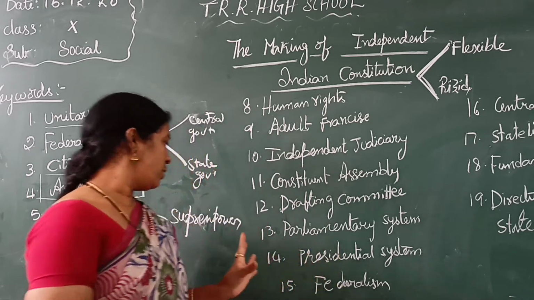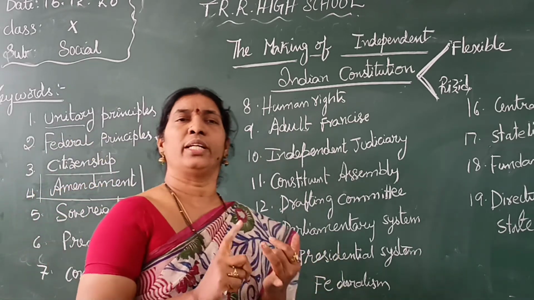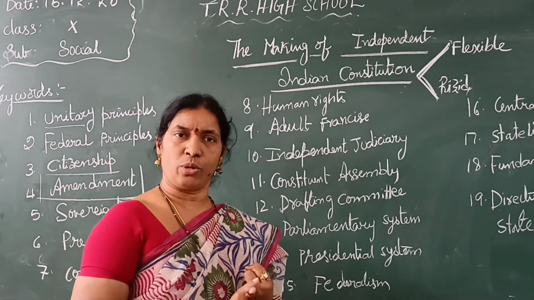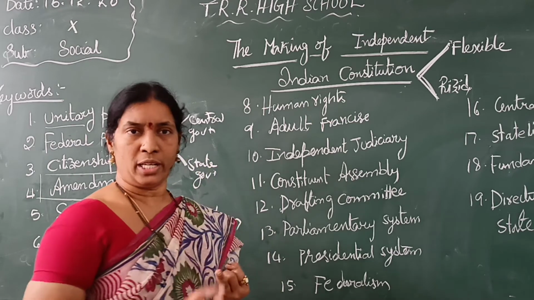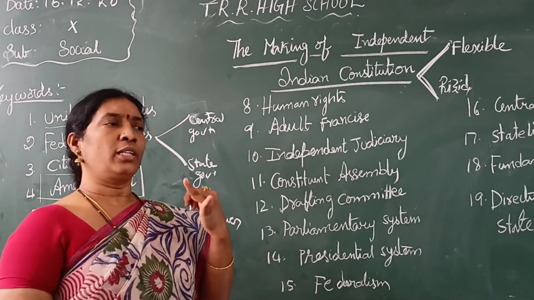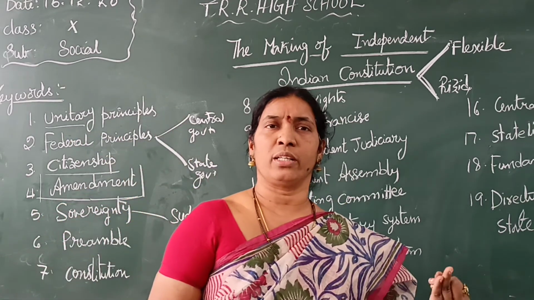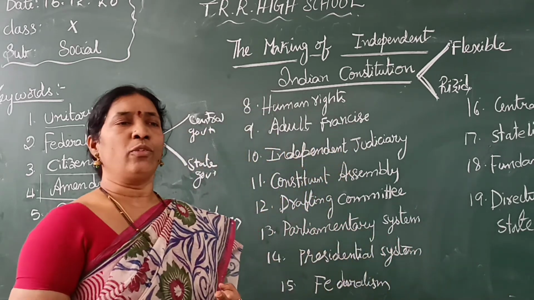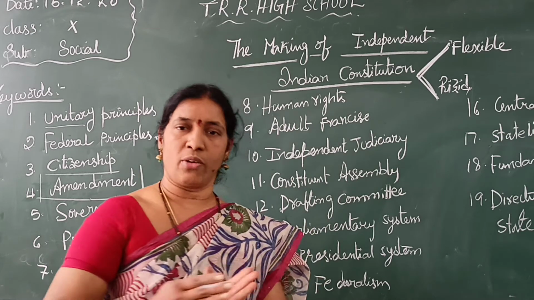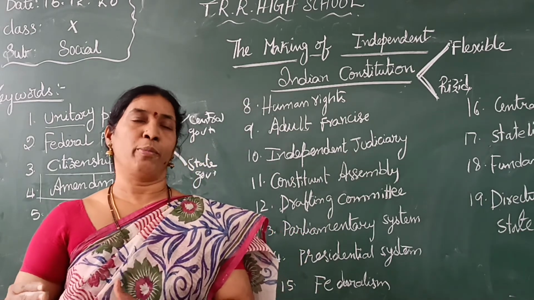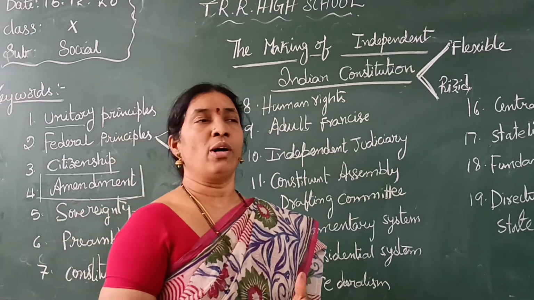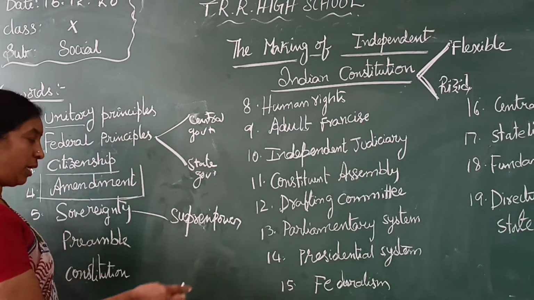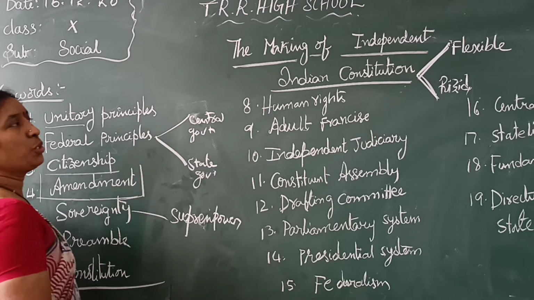So all these things: what are the fundamental rights, what are the directive principles, that means how the government has to run and what the rules and regulations are. What are the human rights and duties of the citizens, what we have to do, and how to run the government without any problem in a smooth manner. All these things we kept as a set of rules that is called the constitution.